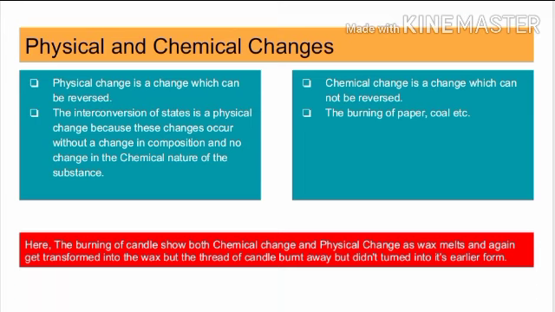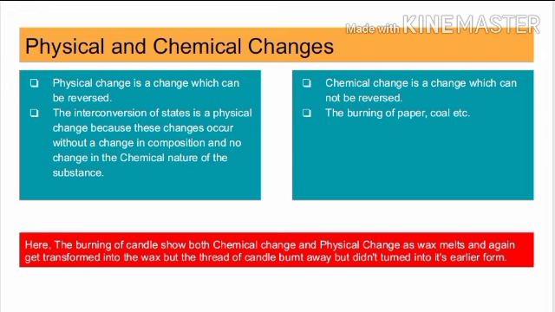Physical and chemical change. Physical change is a change which can be reversed. The interconversion of states is a physical change, because these changes occur without a change in composition and no change in the chemical nature of the substance. Chemical change is a change which cannot be reversed, for example, the burning of paper, coal, etc.